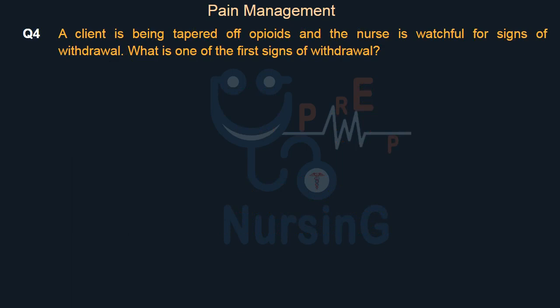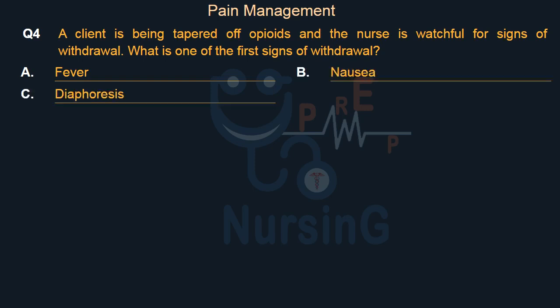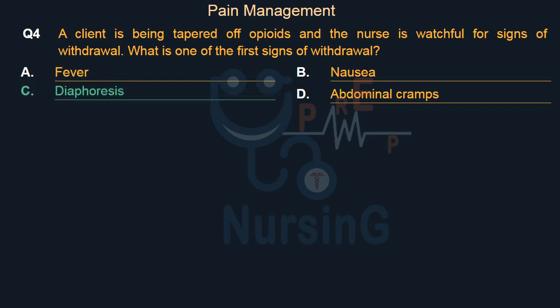Family involvement is important, bearing in mind that their beliefs about drug addiction may be similar to those of the client. A client is being tapered off opioids and the nurse is watchful for signs of withdrawal. What is one of the first signs of withdrawal? Option A. Fever. Option B. Nausea. Option C. Diaphoresis. Option D. Abdominal cramps. Right answer is option C.